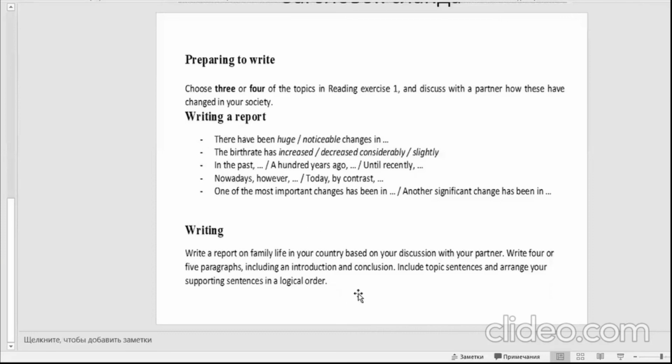And the task will be to write a report on family life in your country based on your discussion or based on your own thoughts. Write 4 or 5 paragraphs, including introduction and conclusion. Don't forget about using topic sentences and arranging your supporting sentences in a logical order.